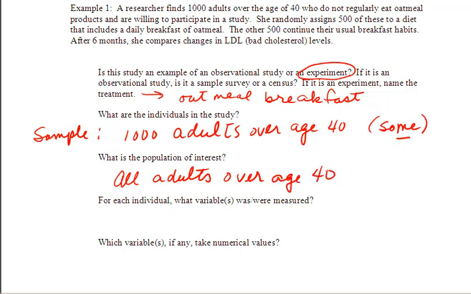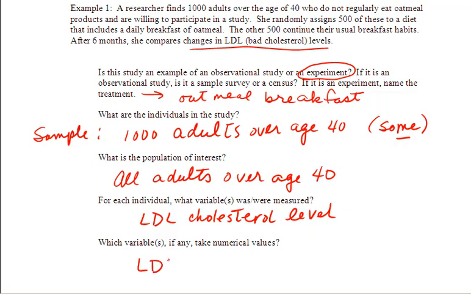For each individual, for each adult over age 40, what variables are measured? Well, there is only one that is mentioned here. She's going to look at the changes in the LDL cholesterol levels. So our variable is going to be LDL cholesterol level. And which variable, if any, takes on a numerical value? Well, the LDL cholesterol levels would take on numerical values. They're measured in the amount of cholesterol per a certain amount of blood. So they would indeed take on a numerical value.